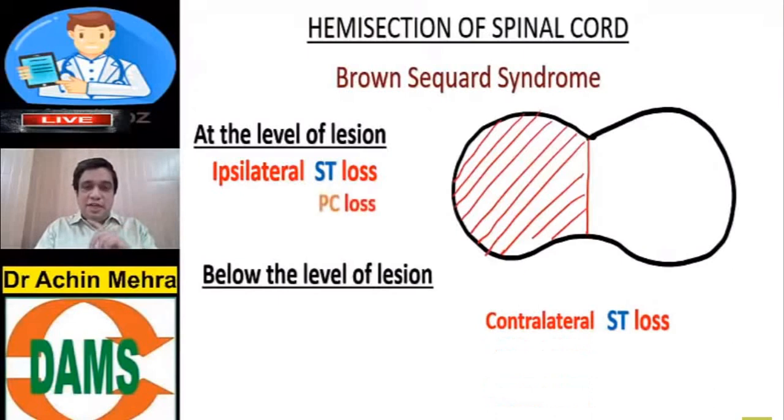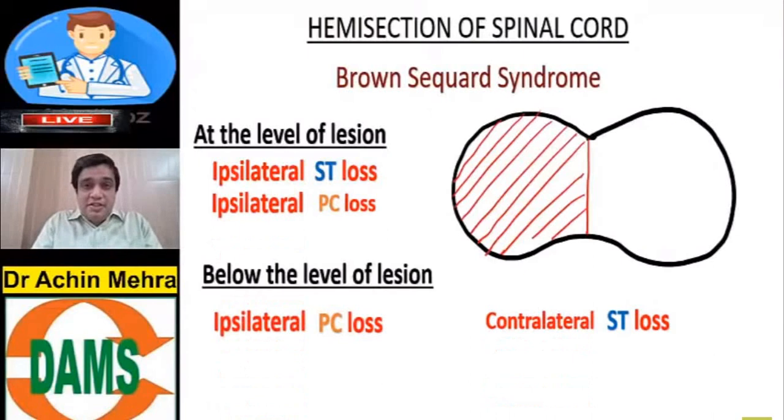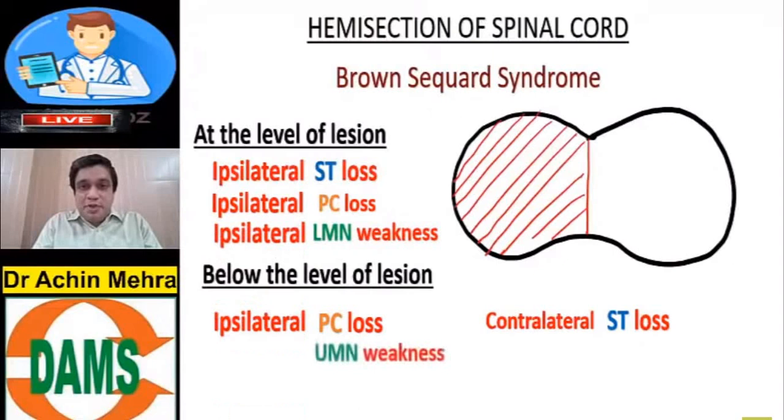At the level as well as below the level of the lesion, don't forget, the posterior column is lost on the same side, ipsilateral. At the level of the lesion, the weakness is of the type LMN on the same side of the lesion, ipsilateral. But below the level of the lesion, the weakness is of the type UMN, again on the same side, ipsilateral.